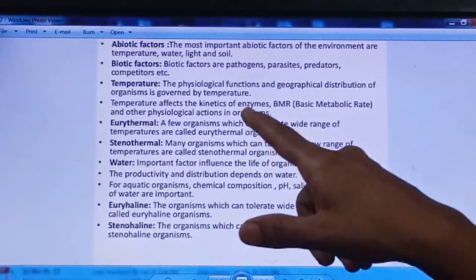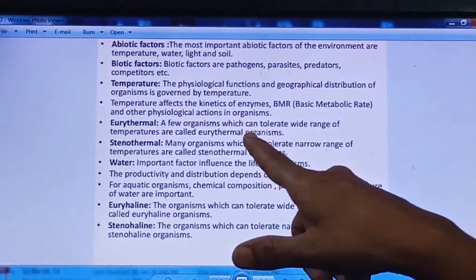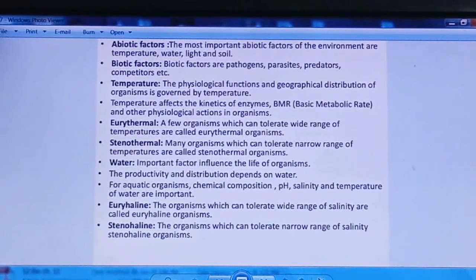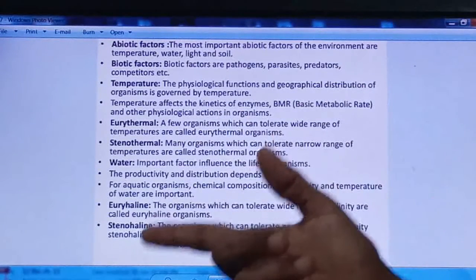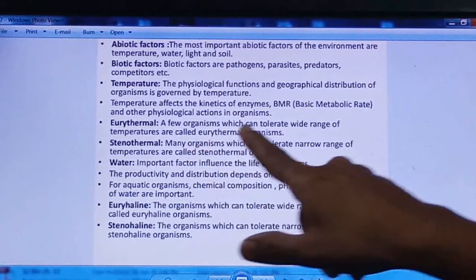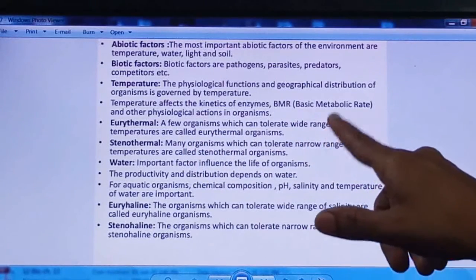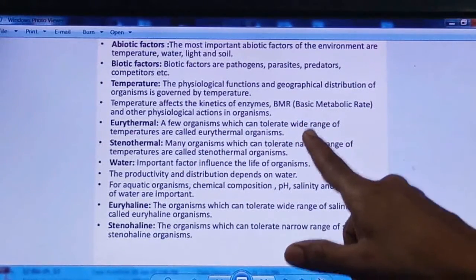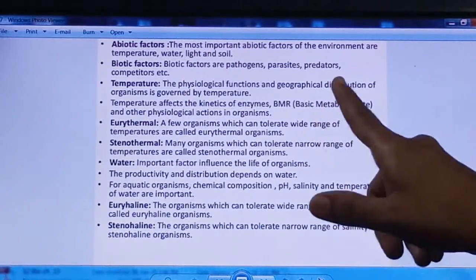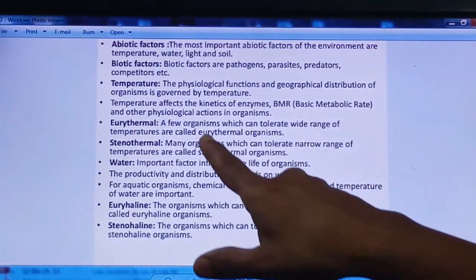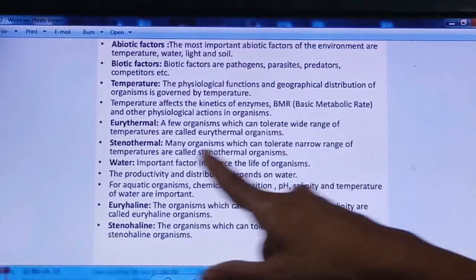Or some organisms may have a temperature range from -5, 10 to 25, 30, 40, right? This is a very big range of temperature in which the organism can survive very well. So such organisms are called eurythermal organisms.